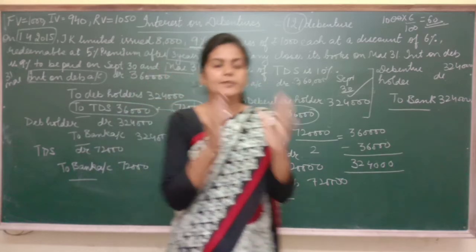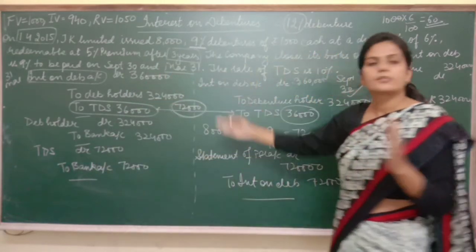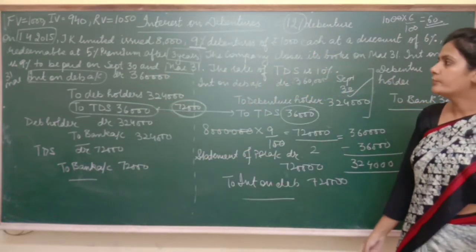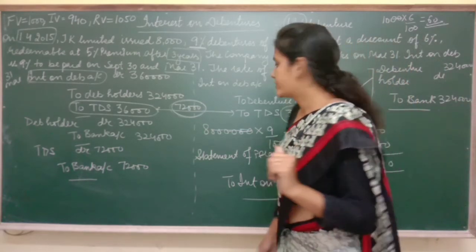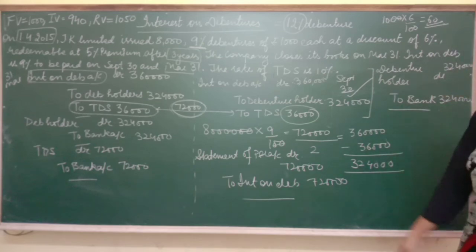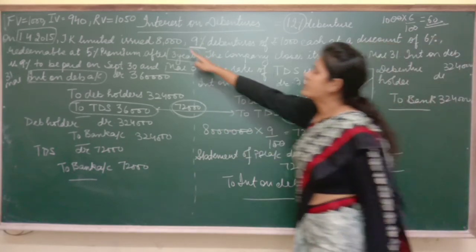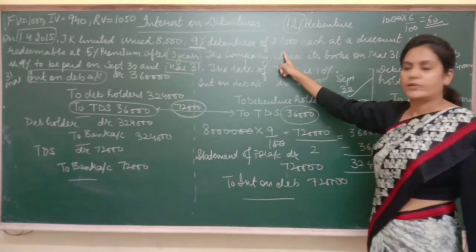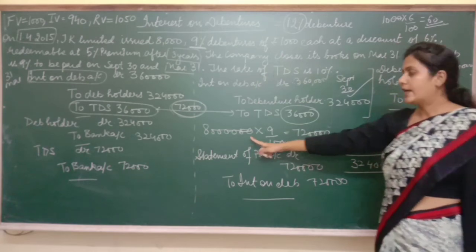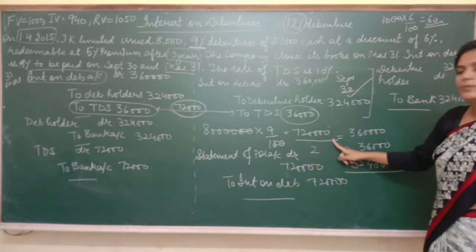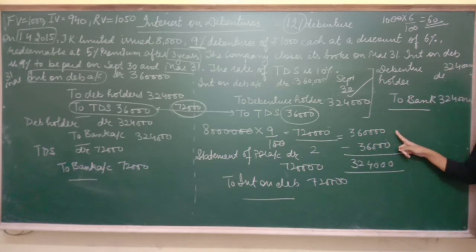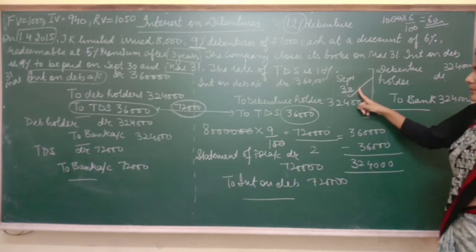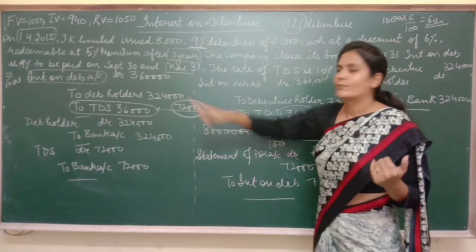Once again, I'm just telling you in brief. Entries for issue, so now you can pass by now. Entry for interest. We have to pay interest 2 times in a year. So first of all, what I did, I checked total interest. Total interest would be 8,000 debentures into the cost of debenture, so it becomes somewhere 80 lakhs. 9% of this would be 7,20,000. 2 times I'm paying, so 3,60,000 on September 30th and 3,60,000 on March 31st.